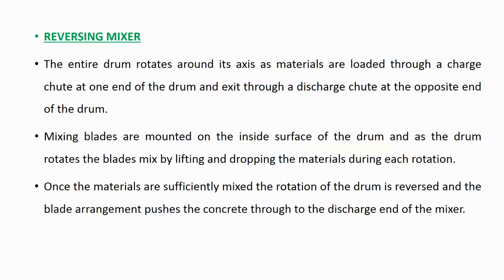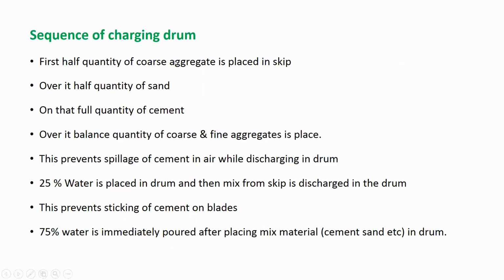Remember this figure. I will explain the sequence of charging the drum. First, half the quantity of coarse aggregate is placed in the skip. Suppose you need 10 kgs of coarse aggregate, then you have to place 5 kgs of aggregate first. Then over it, half the quantity of sand. Suppose you need 5 kgs of sand, then you have to put 2.5 kg of sand.